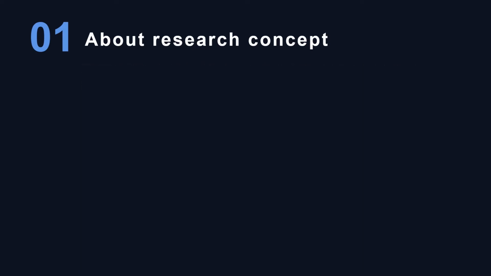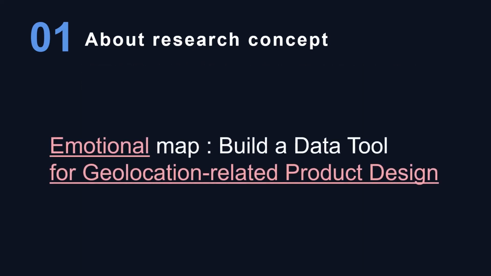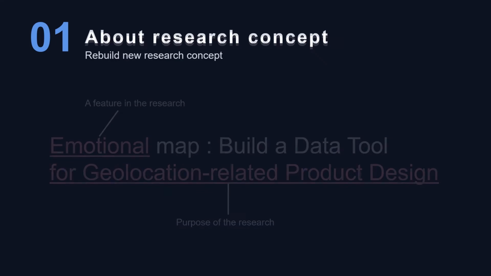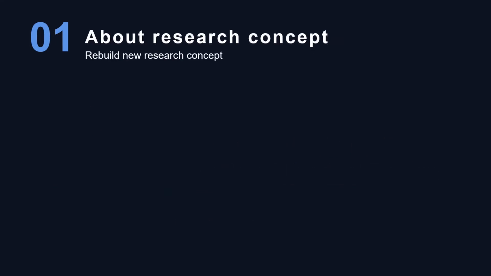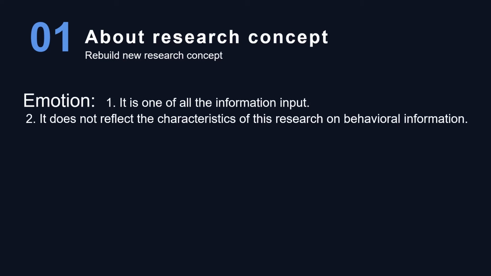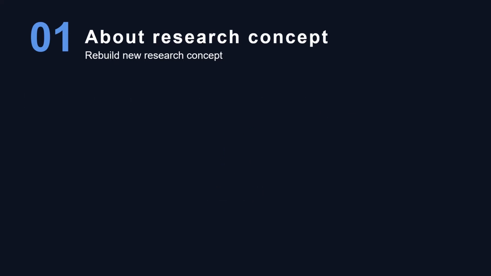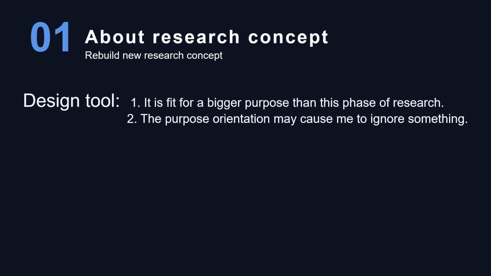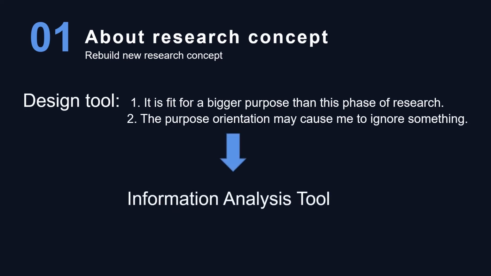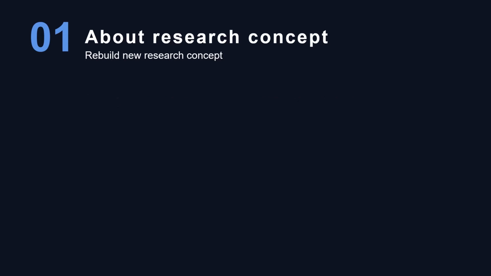In this concept, the results are displayed by using the user's emotional data, a special data label, to achieve the purpose of establishing a design tool. This comprehensive manifestation of user emotional data and behavioral data can be summarized in a Japanese vocabulary, Kansei, in our research. As an information tool, it can not only serve designers but also help a wider range of users review their behavioral data. Combining these conceptual summaries, we can get our research topic.